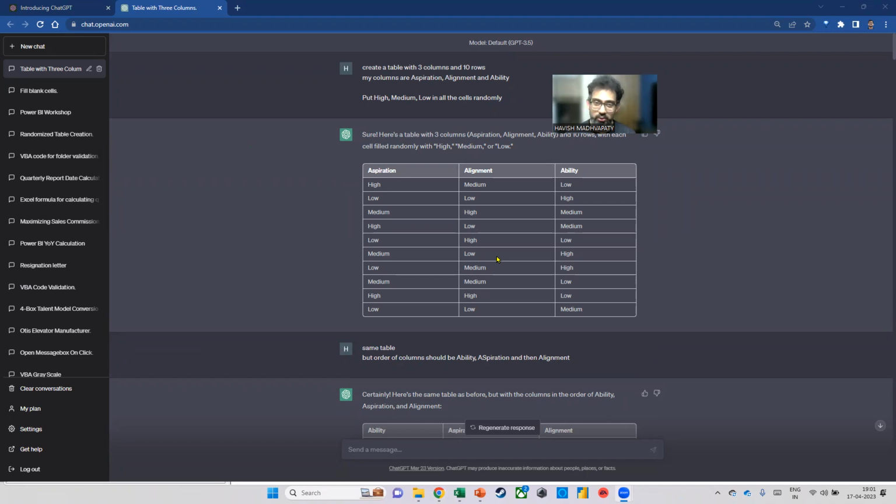I hope you found the session useful. Remember, the session was not so much about Excel. I think with an Excel session, I can do a much better job than this. This was more about understanding how ChatGPT can be integrated with your current workflow, whether it's Excel, Power BI, PowerPoint, whatever it is. That's a different matter. But then it's really that good and that important for you not to skip on it.